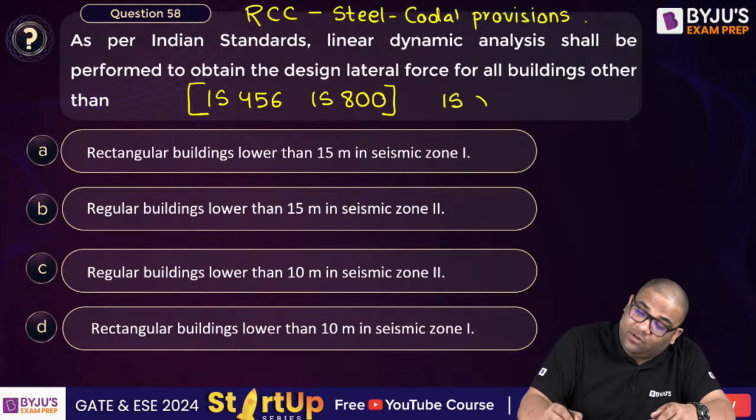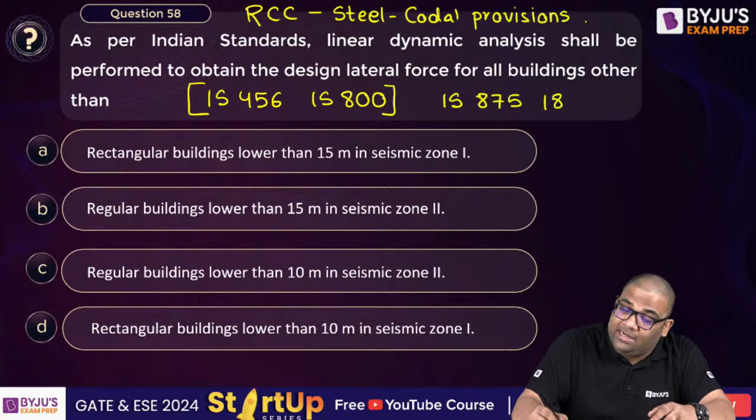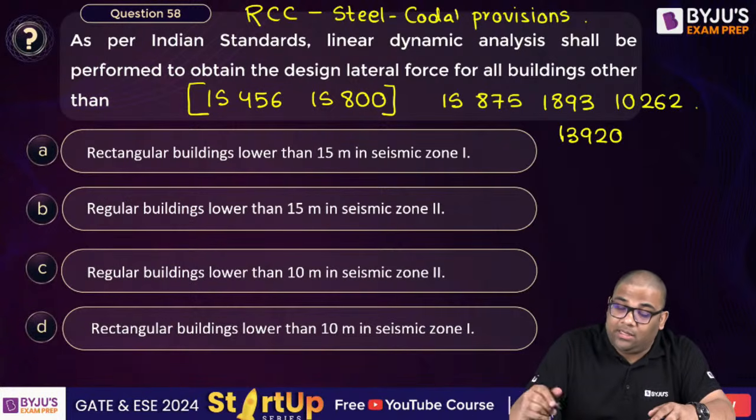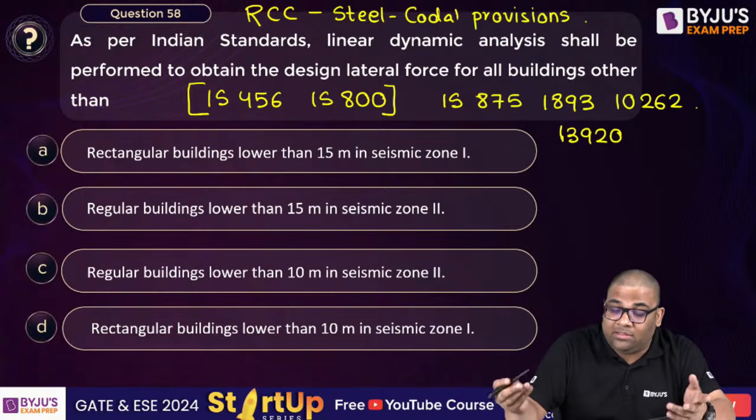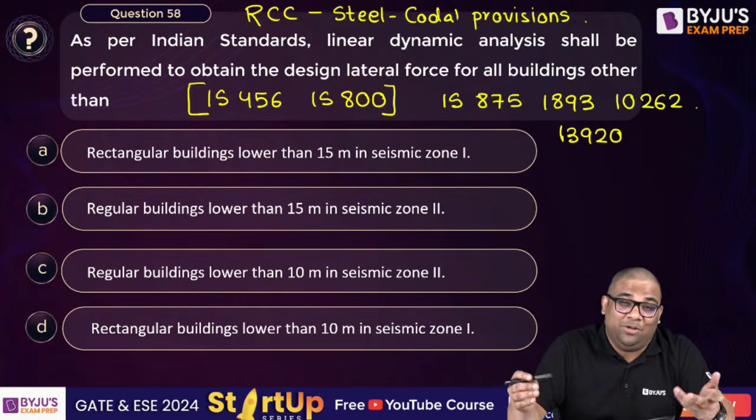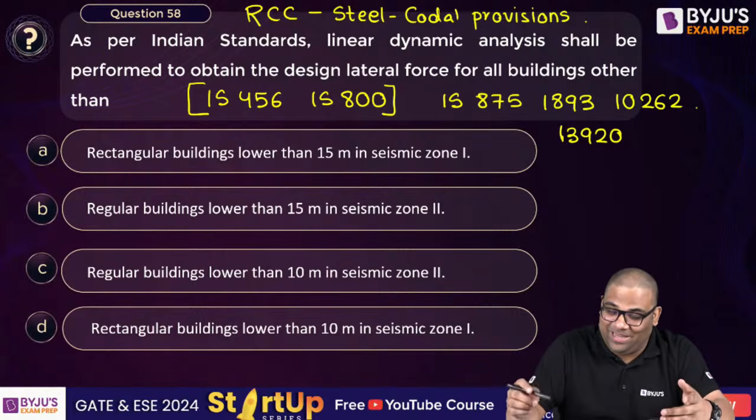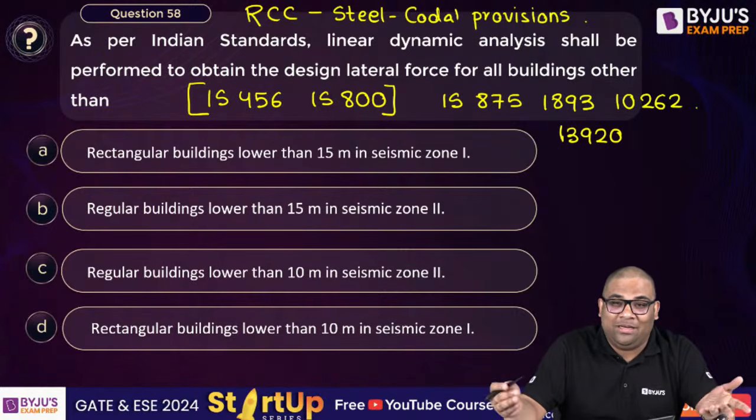We also miss them from 875, yes, this is the load codal provisions, and 1893, right, the earthquake. Then you know 10262, that is mix design. Then 13920, that is what, your ductile detailing. Okay, I'll conduct. See, I am a limited person now, so you have to understand my restrictions also. Okay, I am trying to do many sessions, but we have many things coming up, but I will try to take them.